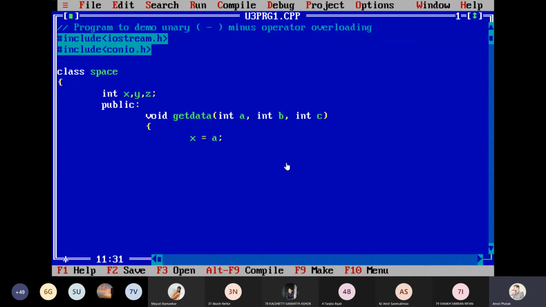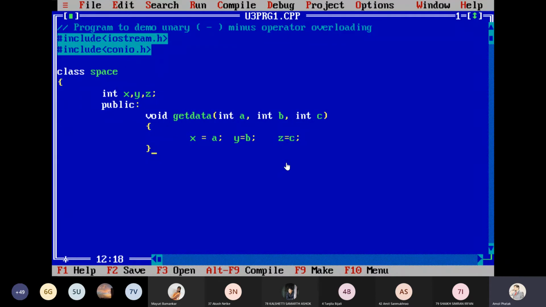X is equal to a, correct? y is equal to b, and z is equal to c, where these a, b, c values are passed by the user. Or you can take this input from the user also, or you can pass directly. Void get data integer a, b, c. I can write it so that a, b, c will be assigned to x, y, z appropriately.